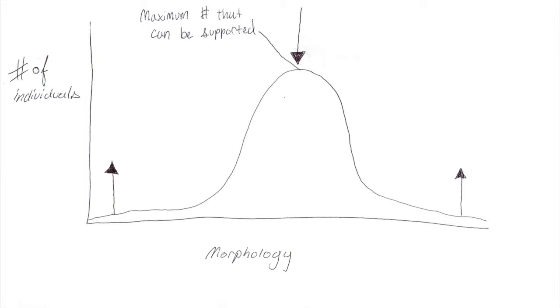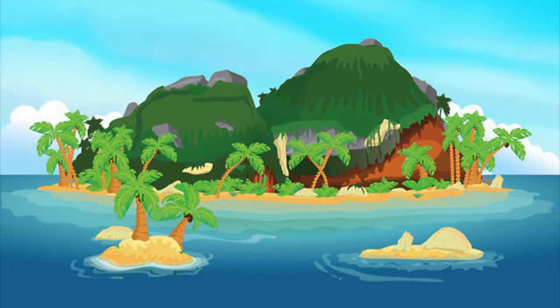At the morphological average, the competition between members of the same species will be most extreme because they will use the same methods of obtaining limited resources on the island. As a result, the extreme ends of morphology will be favored because they have less intraspecific competition and will therefore have a better chance of survival.